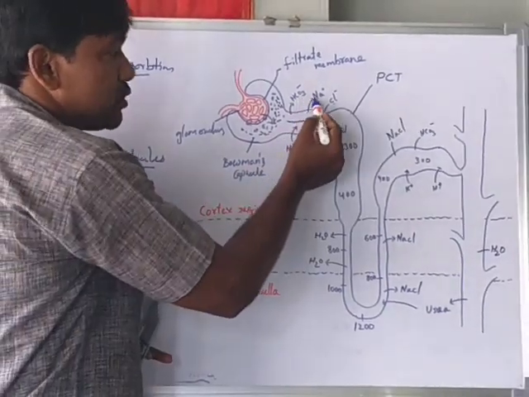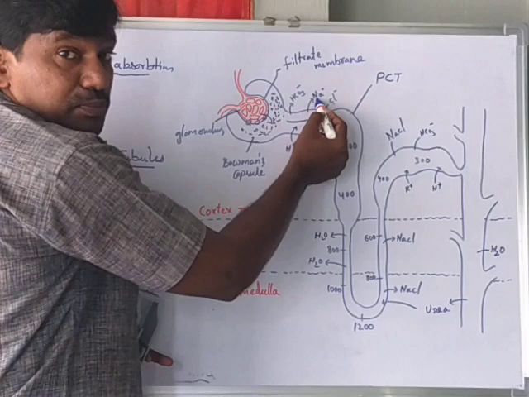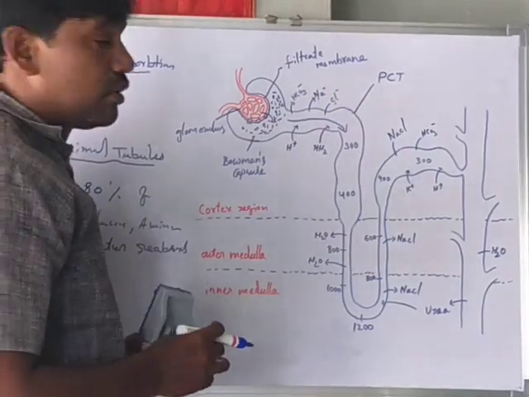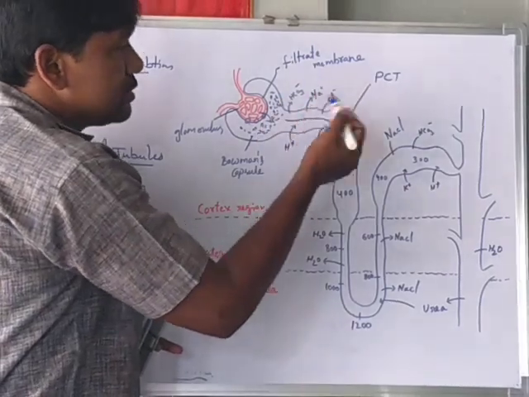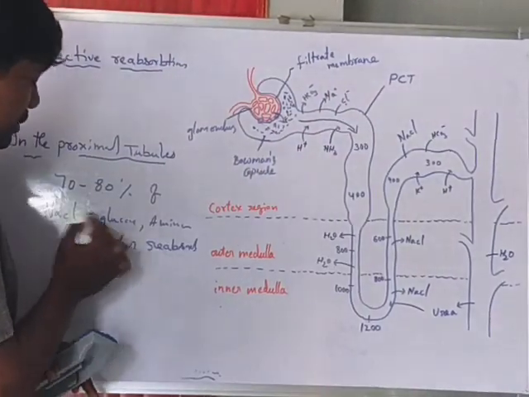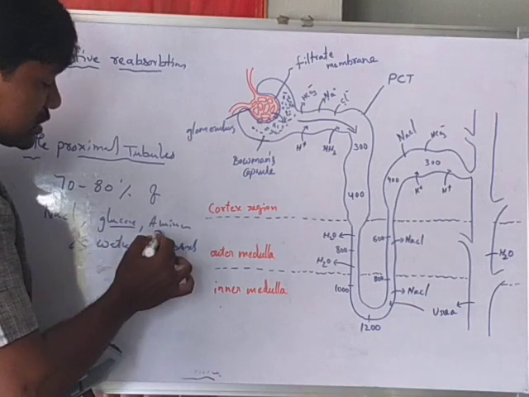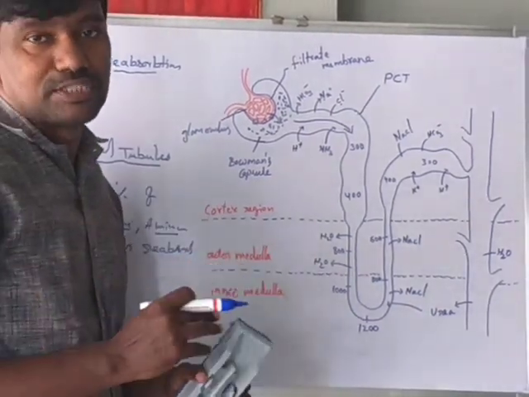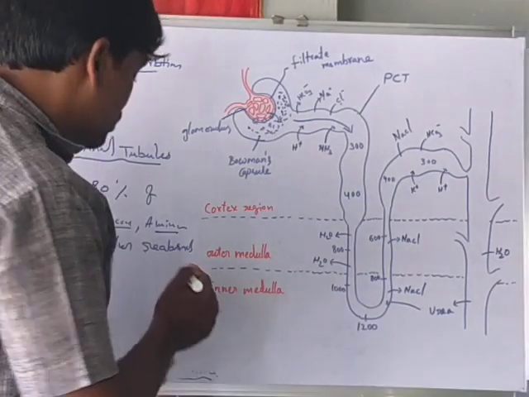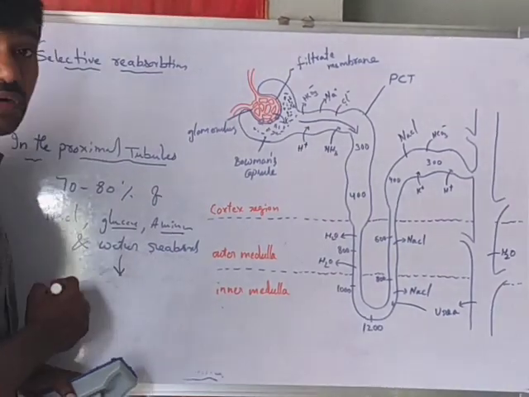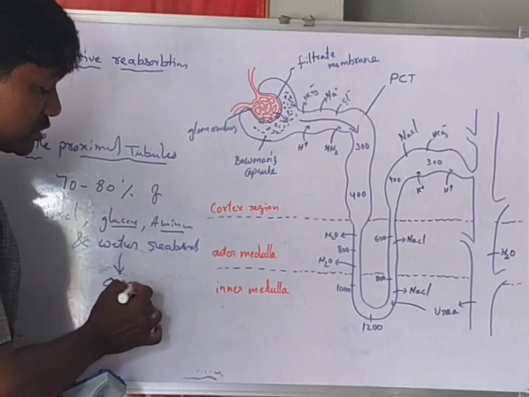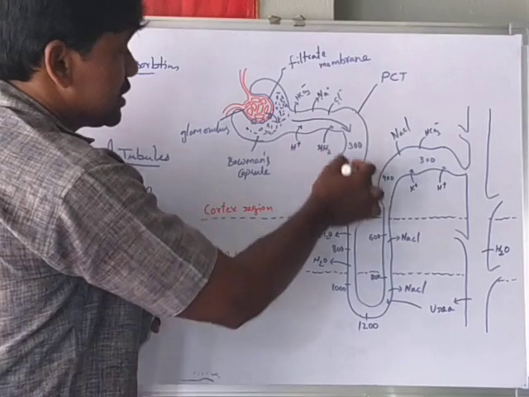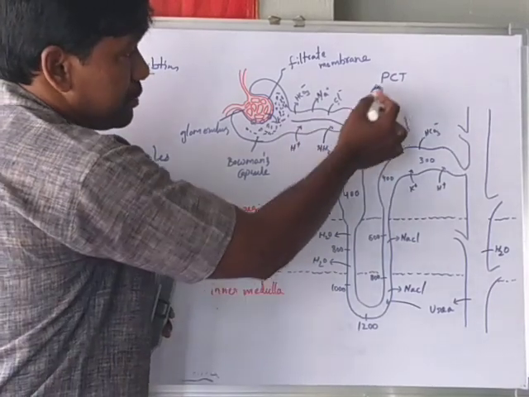The remaining essential substances, glucose, amino acids and vitamins, are also actively transported, but water is reabsorbed by osmosis.